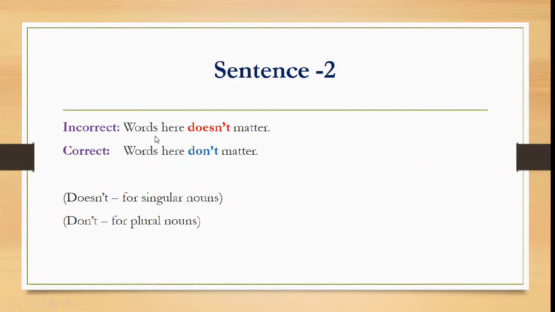Moving on, sentence number 2 is words here doesn't matter. What is the subject in this sentence? Words. Words is a plural subject and doesn't is a singular verb. So if the subject is plural, the verb should also be plural. Words here don't matter. So don't is used for plural subjects. You just have to understand that doesn't is used for singular nouns or singular subjects and don't is used for plural nouns.